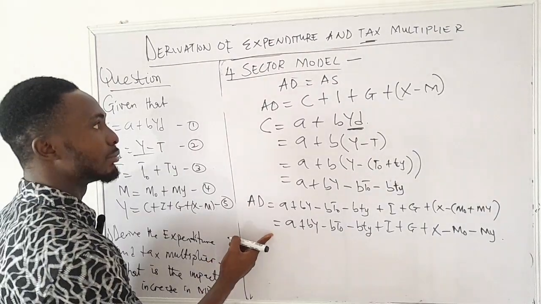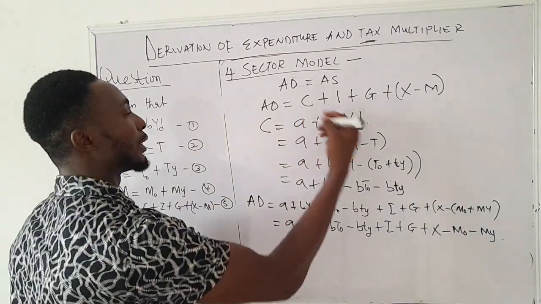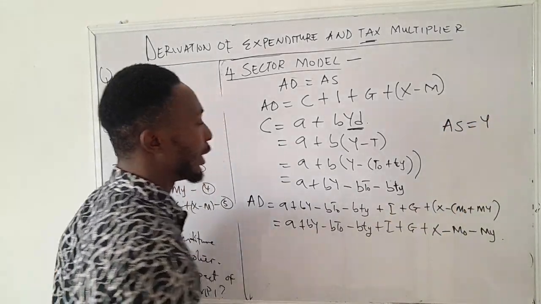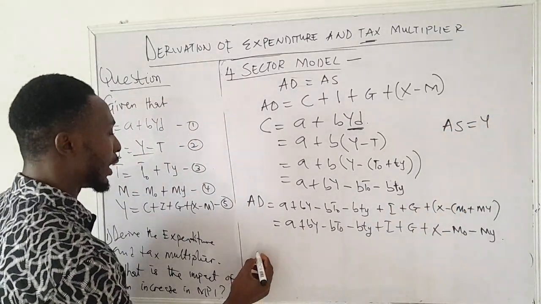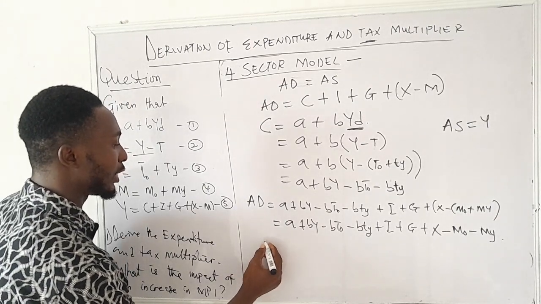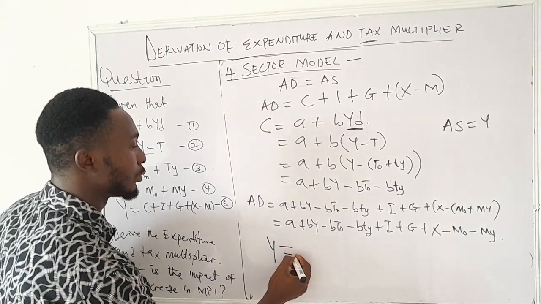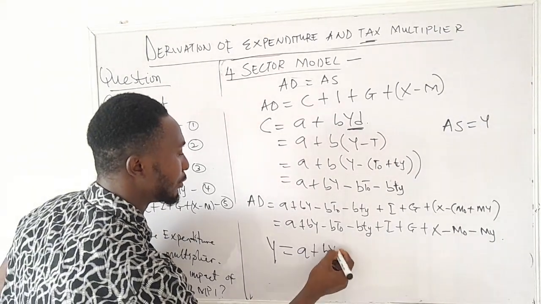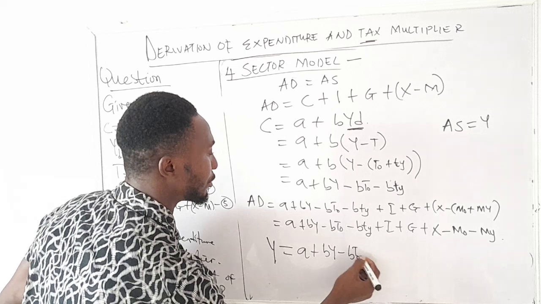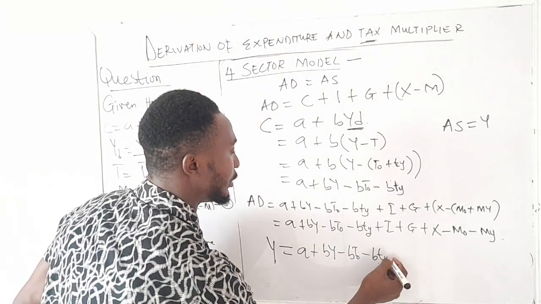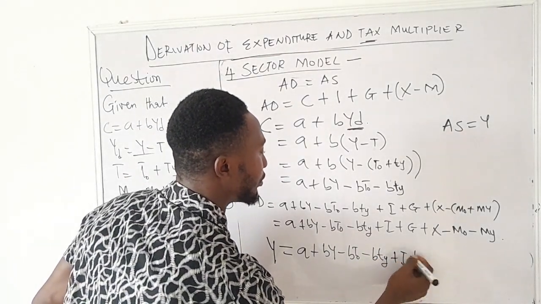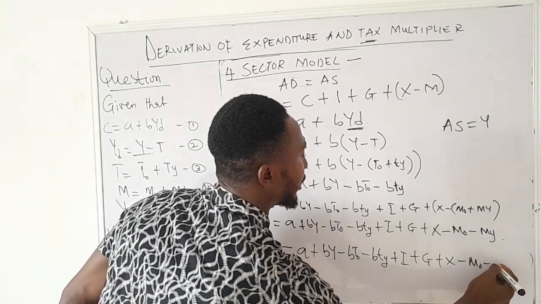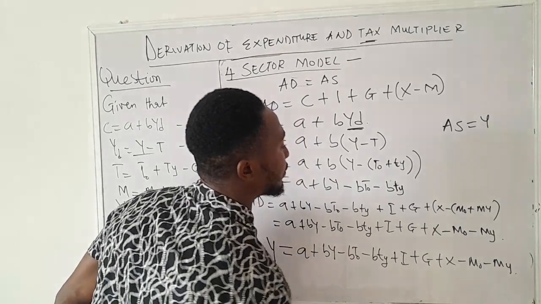This aggregate demand will now be equal to the aggregate supply. But remember that the aggregate supply is also equal to Y. So we equate this to Y to get the equilibrium national income, and Y thus is equal to a plus by minus bt0 minus bty plus I plus g plus x minus m0 minus my.